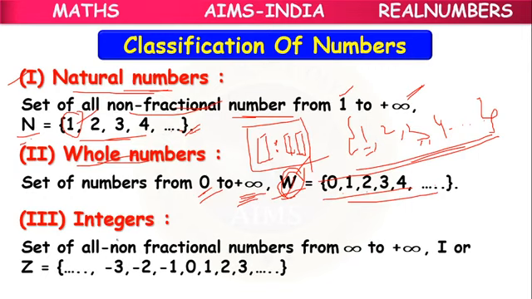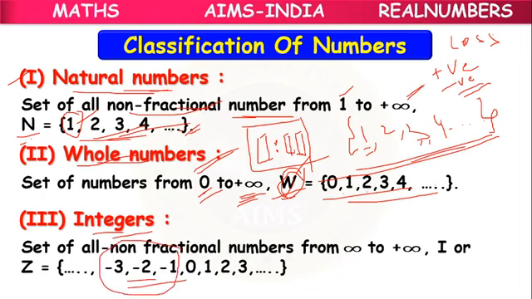Next, integers. When we discuss profit and loss in real life situations, profit is considered positive and loss is considered negative. So in real life situations, along with the counting numbers and the 0, there is a need of negative numbers also.